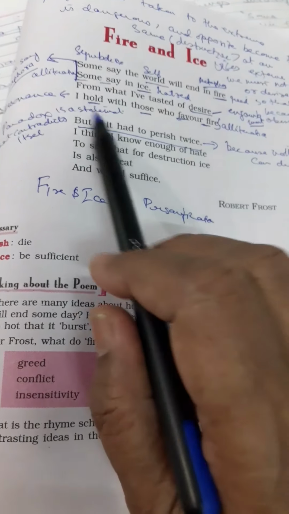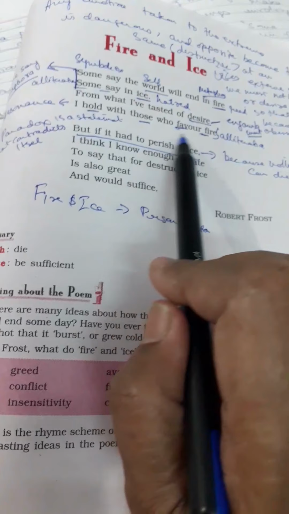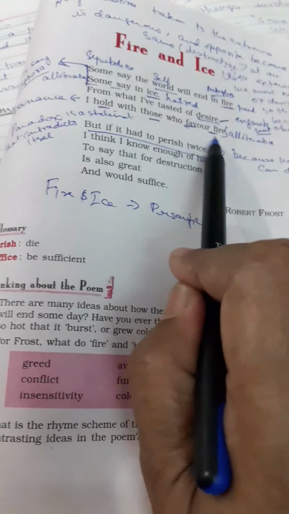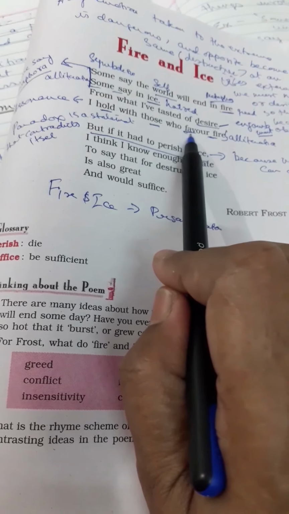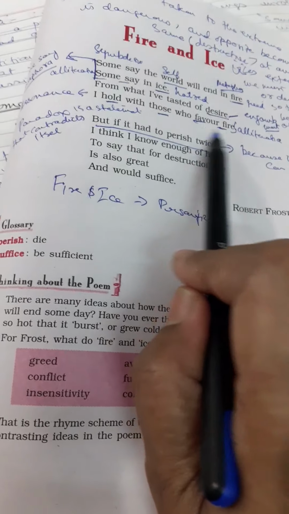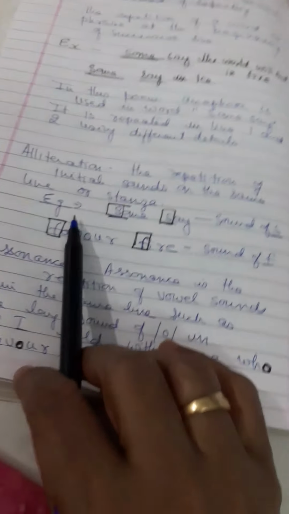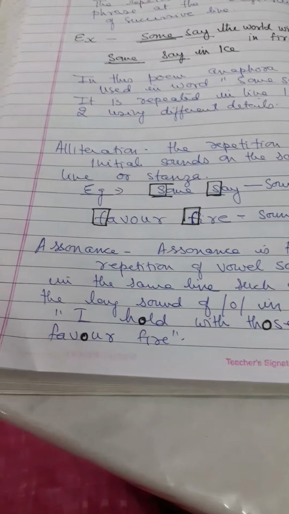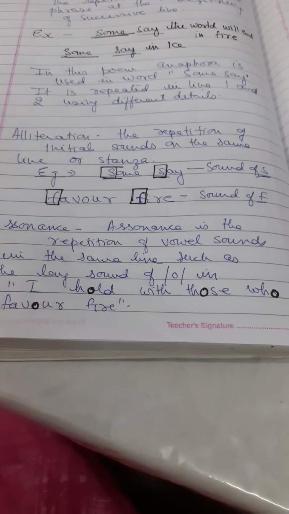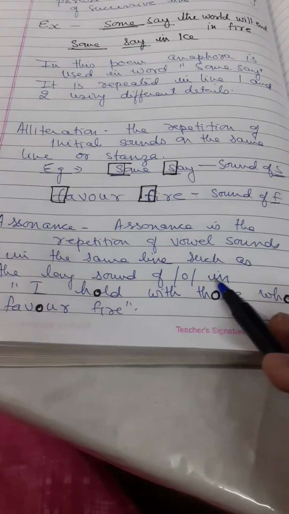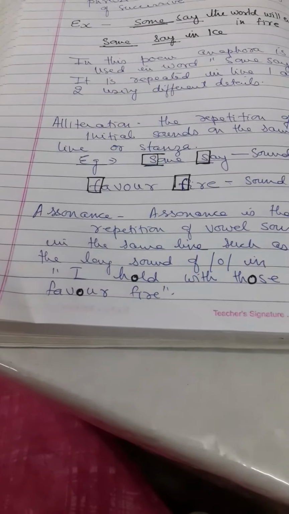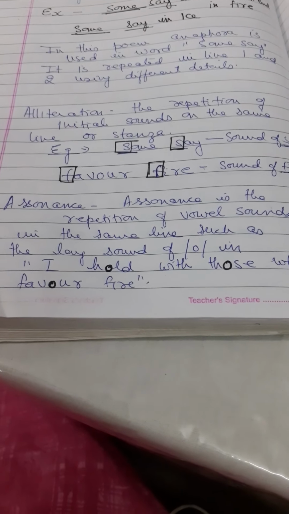Then we also have in this line, "I hold with those who favor fire." Favor fire: the repetition of the consonant sound F and F. This is an example of alliteration. Now we come to assonance. What is assonance? Assonance is the repetition of the vowel sound in the same line, such as the long sound of O.